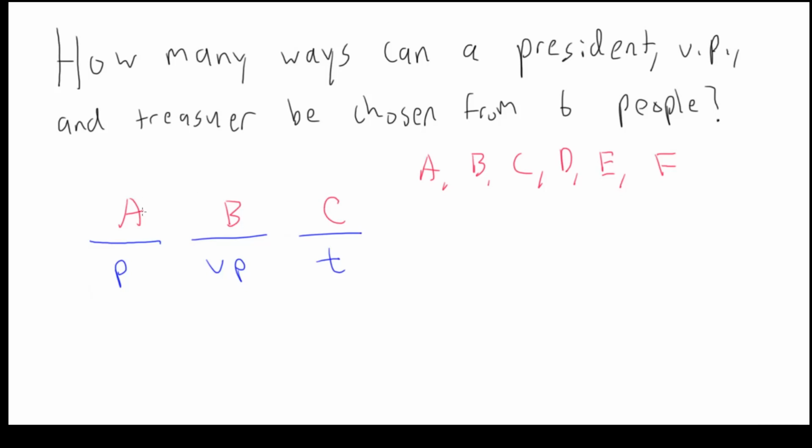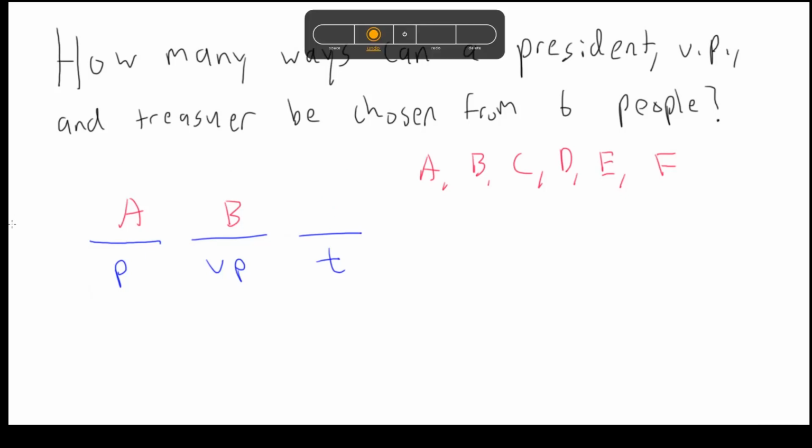So if you choose these 3 people and switch the order up, does it matter? Yes, because if you had person B here as president, person A as vice president, and person C as treasurer, then the order matters because you have different people in different positions. So that's how we know this is a permutation problem.